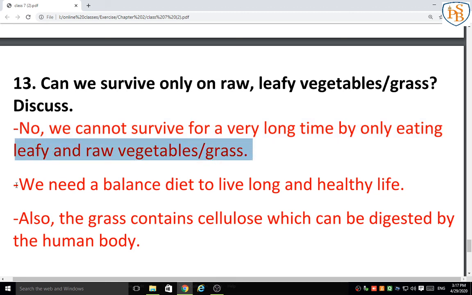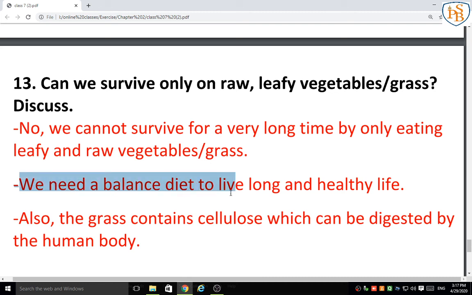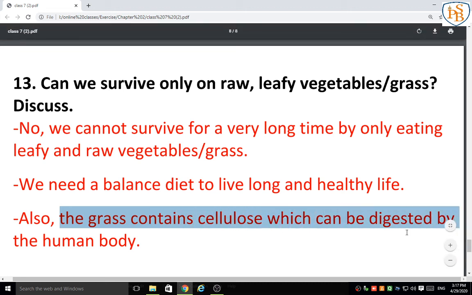We need a balanced diet with all nutrients to live a long and healthy life. Another reason is that grass contains cellulose, which cannot be digested by the human body.